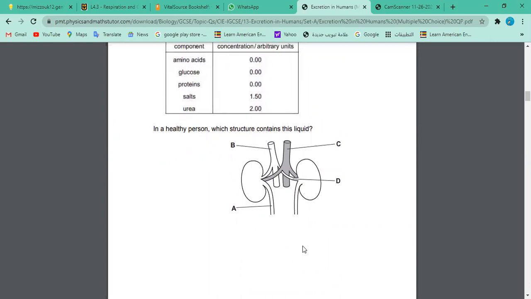Hamza? Sir, A. Why A? Sir, because in B, the blood is coming from the body, so it contains amino acid, glucose, protein. So which structure is this A? What is this? Sir, it is a ureter. This is? Ureter. Very good. This is ureter. Very good. And what about C and D? Sir, they are veins and arteries. This is for the supply of blood, right?